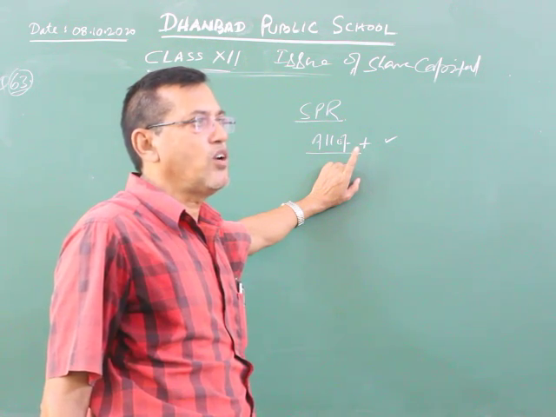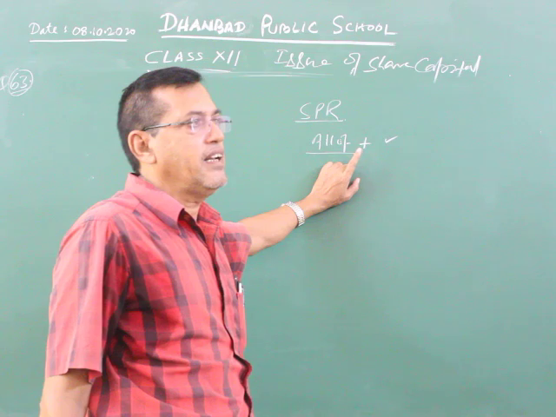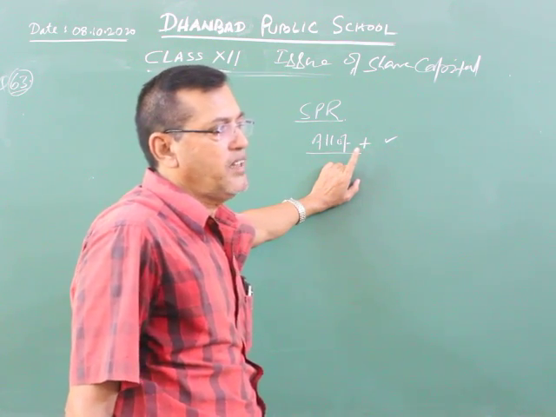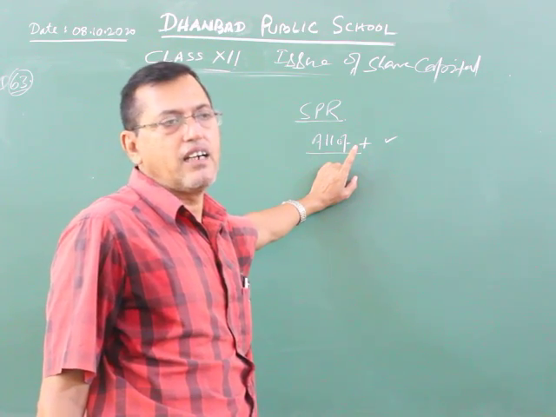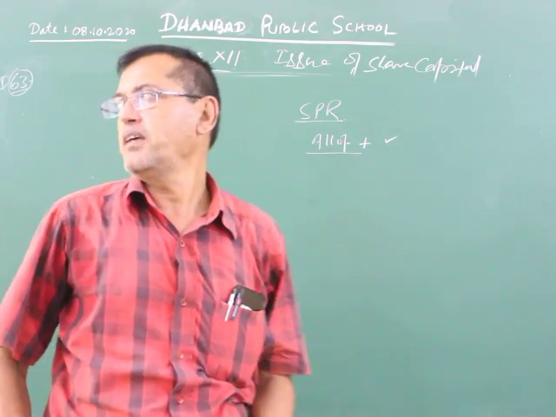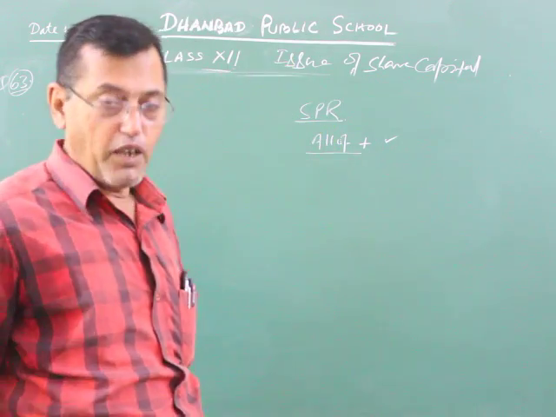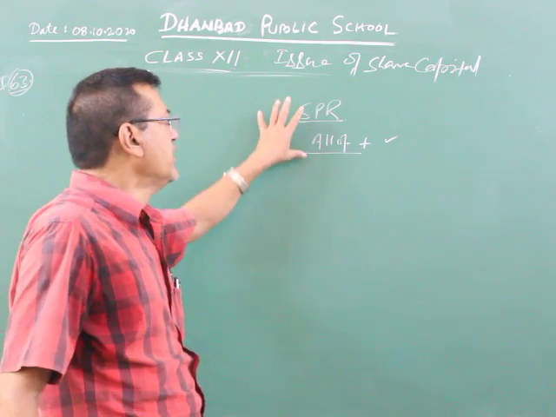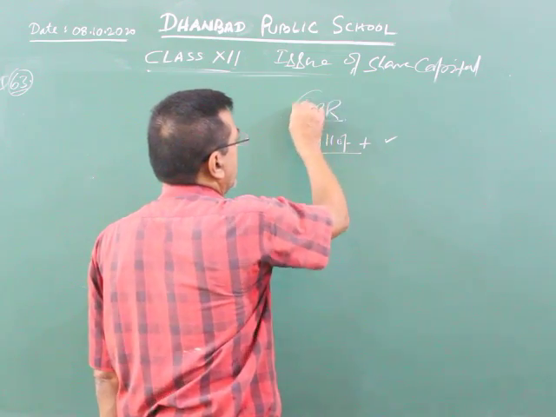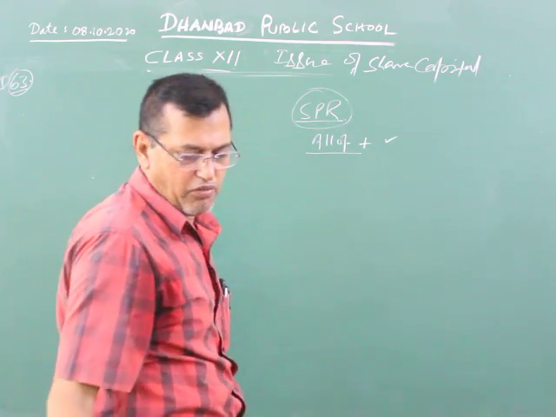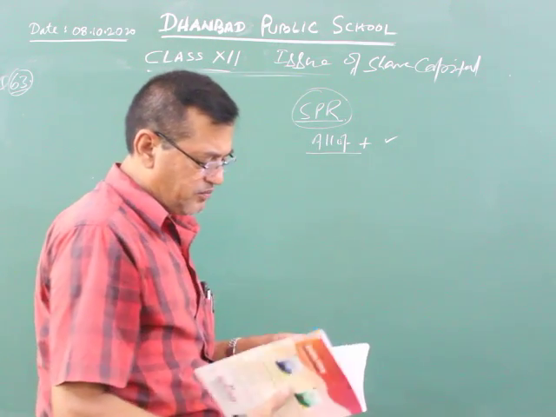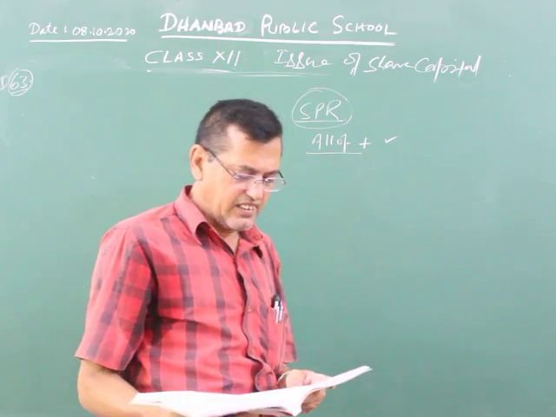If the defaulter has not paid the SPR, then SPR will be debited. Reason behind it: when allotment was done in the beginning, at that time SPR was credited. So at the time of cancellation, SPR will be debited if not paid. If they have already paid, there is no need to touch the SPR because this account was created earlier and the defaulter has already paid, so no need to see it. Understood? This question is basically related to this.